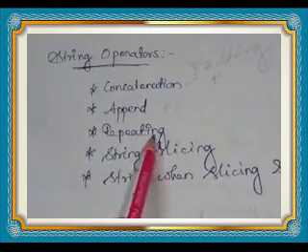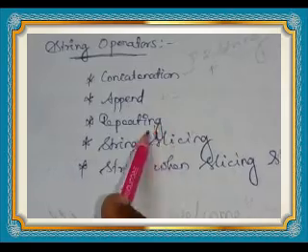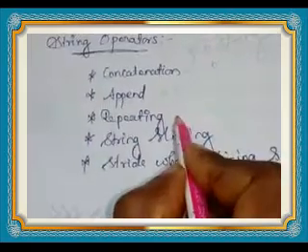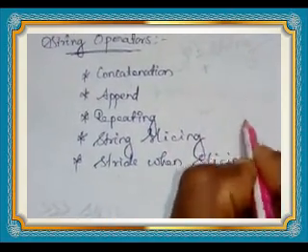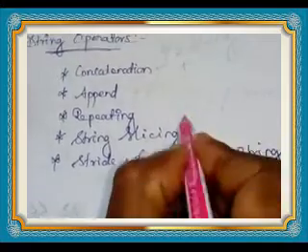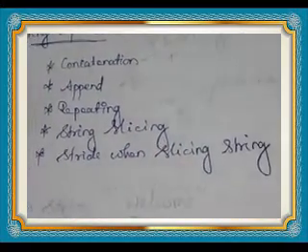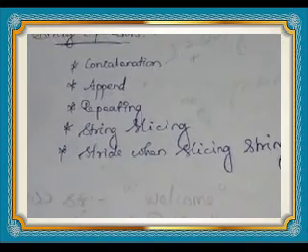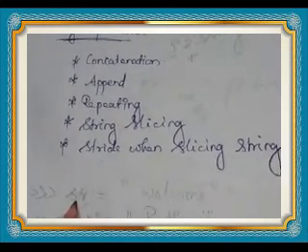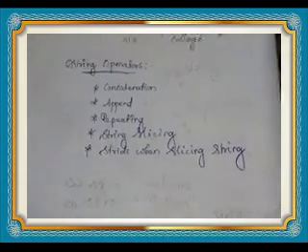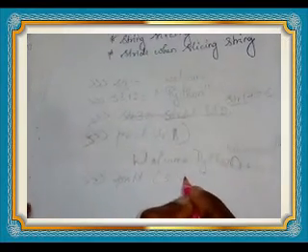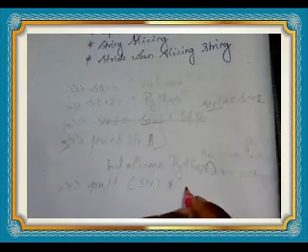Next operator is the repeating operator. This operator is used to display the string a number of times. It uses the star operator. Understand? See here one example. Already str1 equal to welcome. We want to print this. Print str1 into 4. That time that welcome will be printed 4 times.